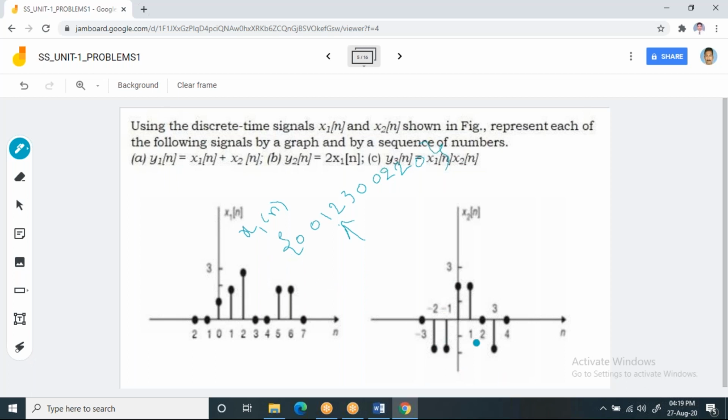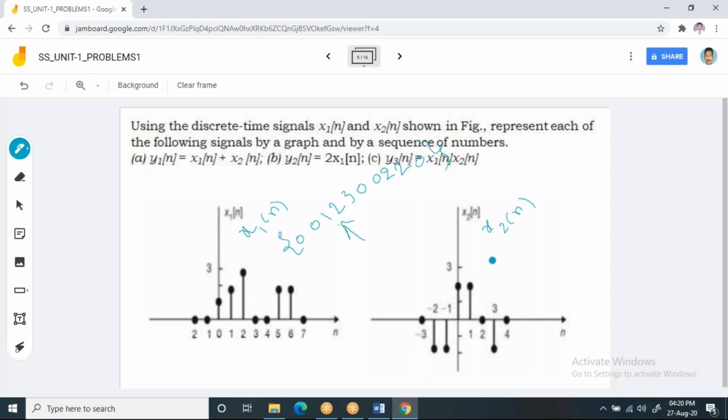Then post the values of x2 of n. Now observe this waveform x2 of n, as some of your friends have posted. So 0, -2, 2, 2, 0, -2. Yes, Satyavati, right, good. Now observe this x2 of n. I'm going to post x2 of n. Observe that it starts at -3. X1 of n starts at -2, whereas x2 of n starts at -3 and ends at 4.